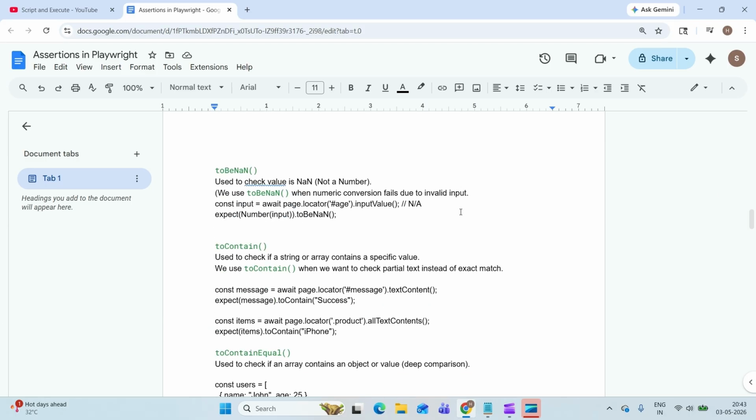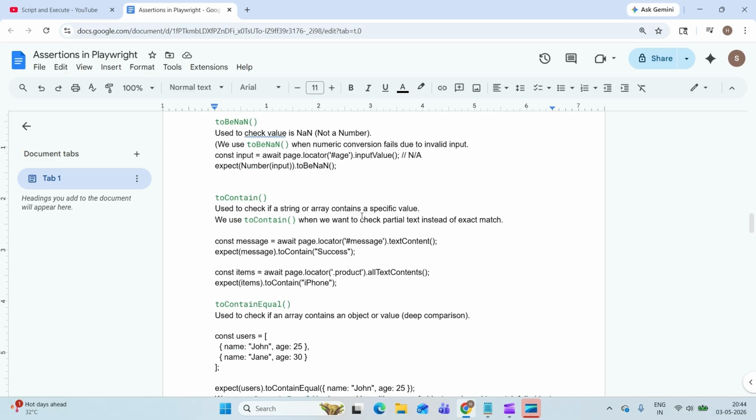Next is toBeNaN. NaN means not a number. When we fetch some value, sometimes it is NA. Sometimes we expect some number, but in some cases there won't be any number present, it is like NA. In that case, if you're expecting this, we will use toBeNaN, because we're expecting this is not a number.